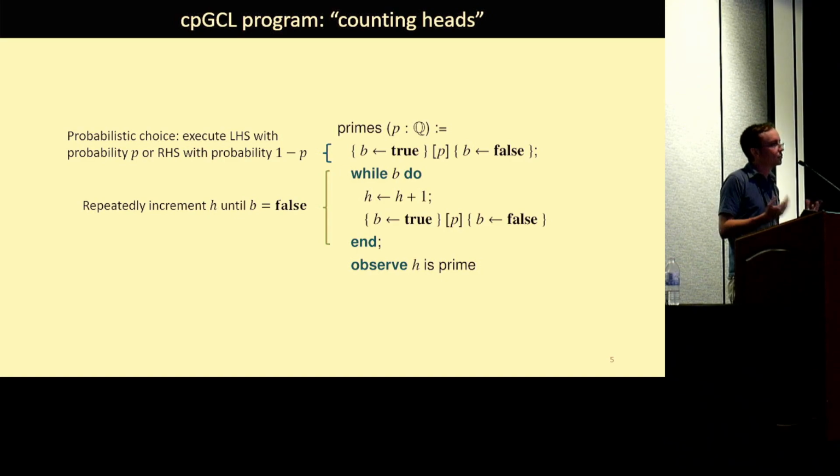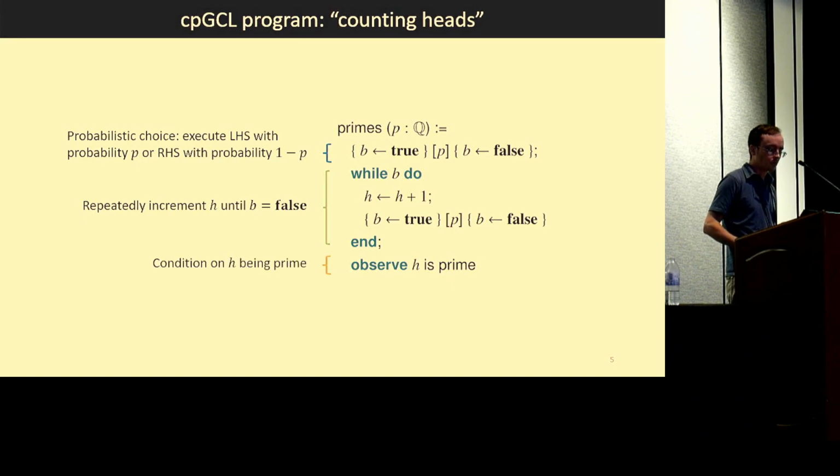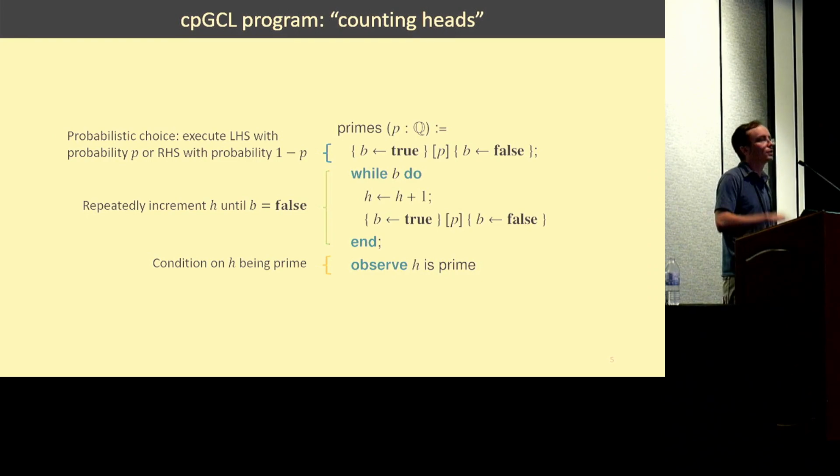And so, this program is just flipping a coin and counting the number of heads and then terminating as soon as it flips tails. If you think of it that way. And then at the end, we observe h is prime. So this has the effect of ruling out all executions of the program for which h is not prime at the end. And so a sampler for this program will only produce program states in which h is prime.